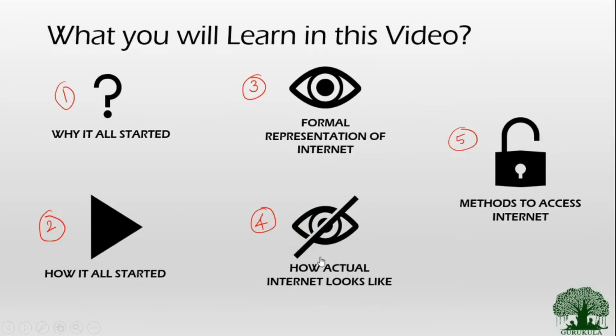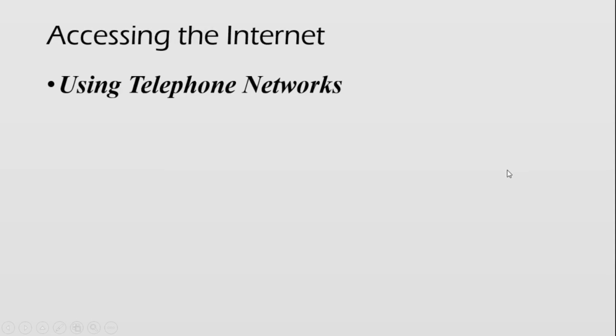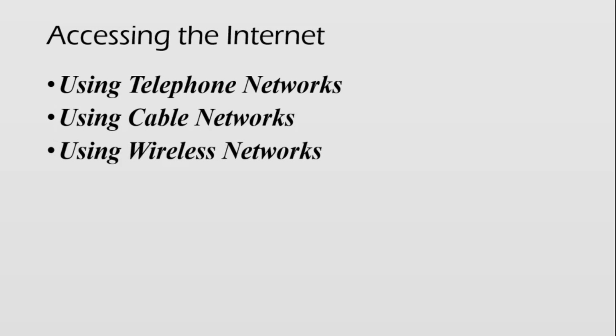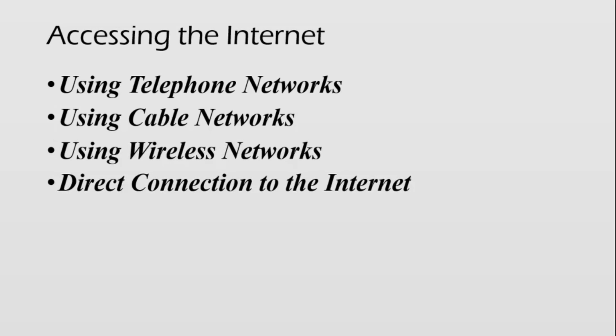That's all about the 4 topics that we have seen in visualizing the internet, and finally we will also see the various accessing mechanisms that allow us to connect to the internet. The first one is we can connect ourselves to the internet by using the telephone networks, which in olden days we called dial-up connections. Later on we use cable networks, where a cable runs directly from a nearby internet service provider to our home, and you can also connect to the internet in wireless mode, and then you can have a direct connection to the internet.